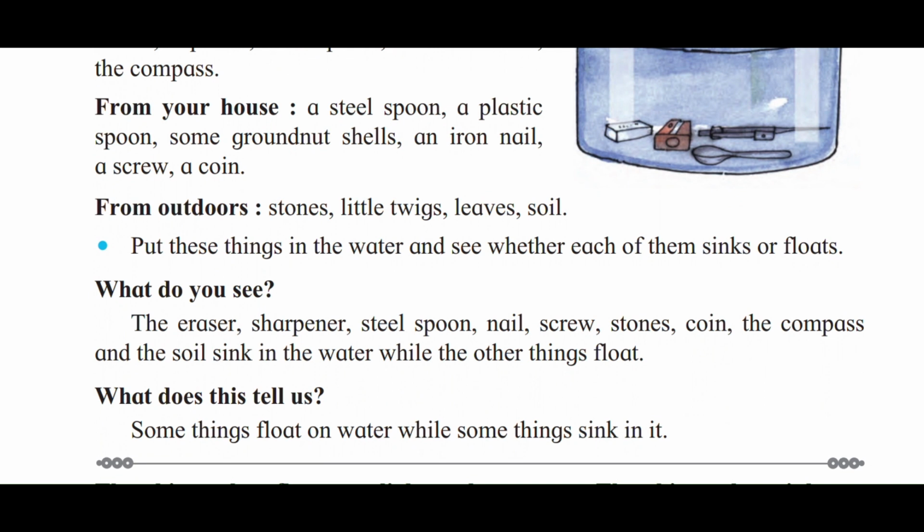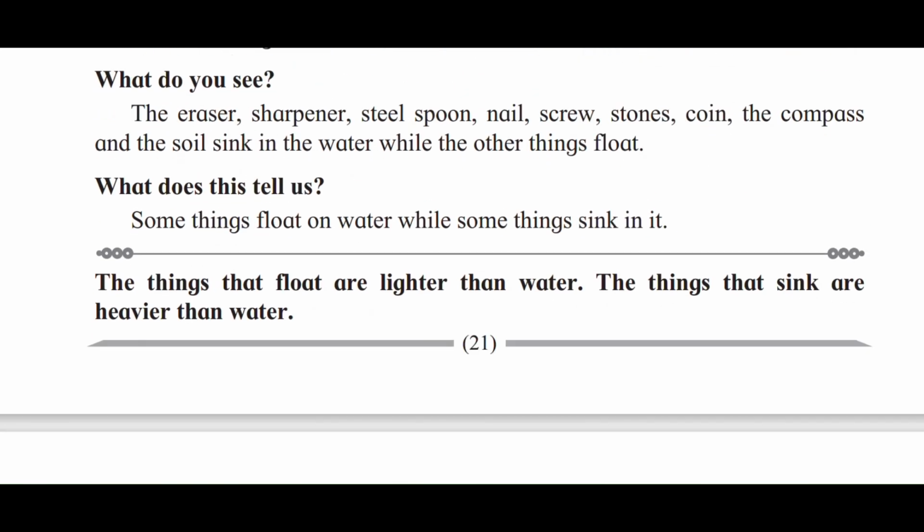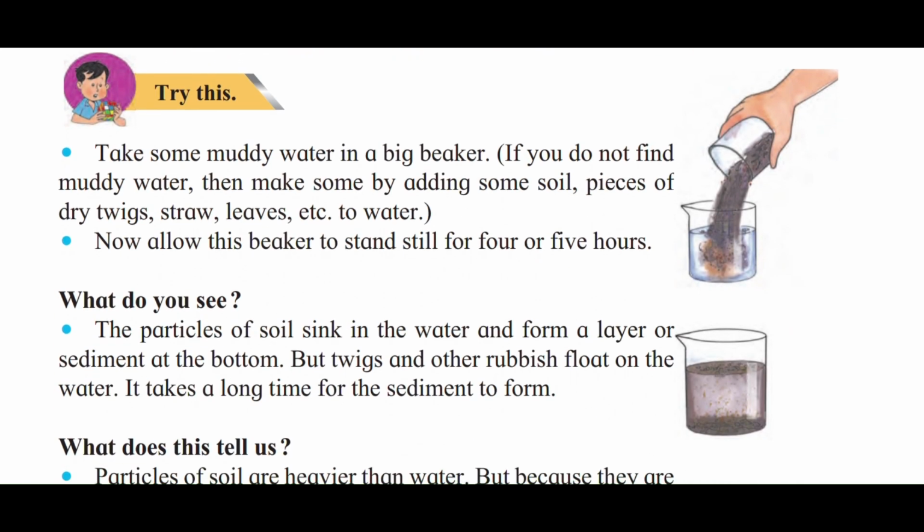What do you see? The eraser, sharpener, steel spoon, nail, screw, stones, coin, the compass, and the soil sink in the water while the other things float. What does this tell us? Some things float on water while some things sink in it. The things that float are lighter than water. The things that sink are heavier than water. Page number 22.